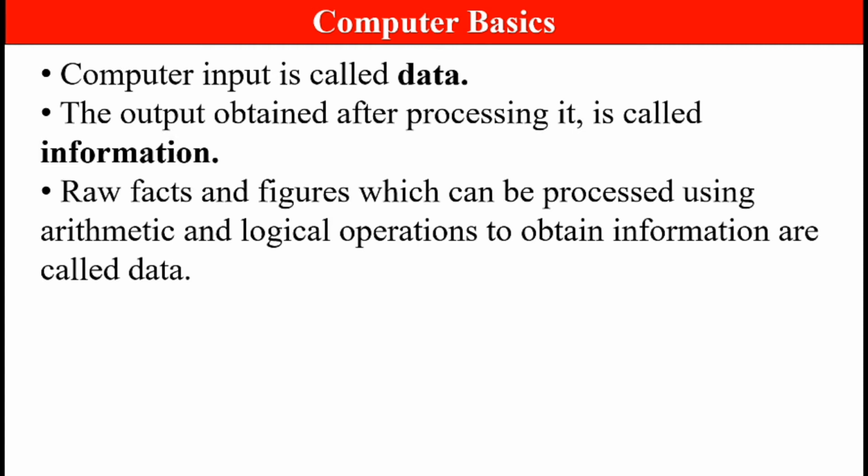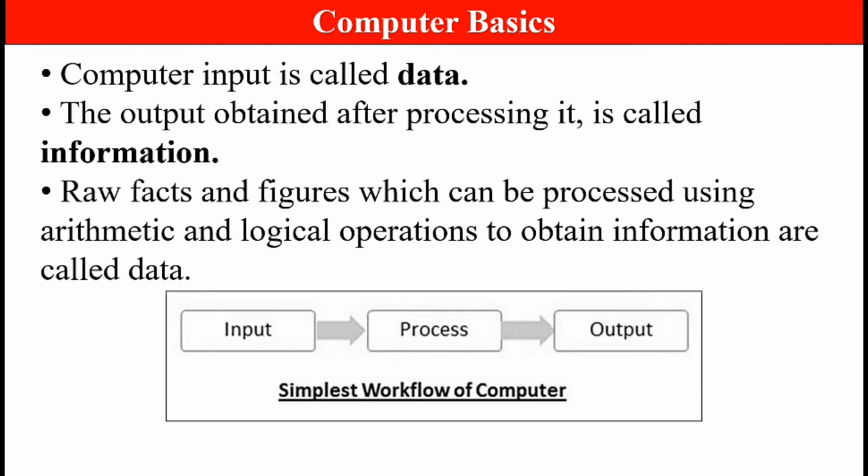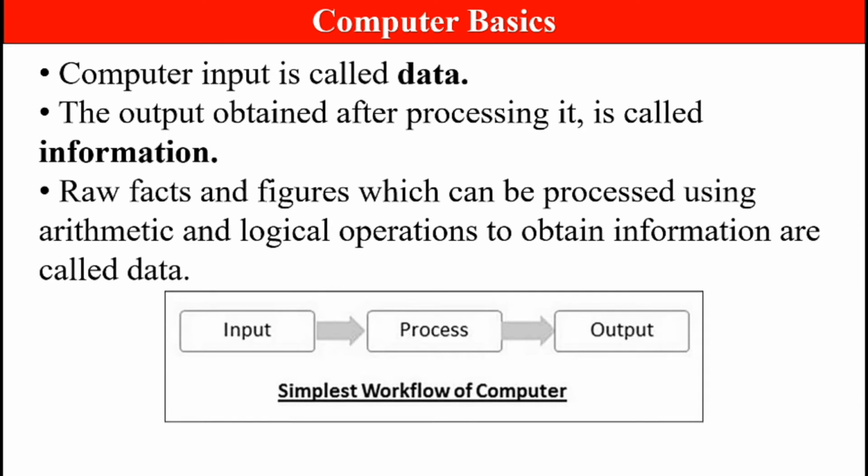Raw facts and figures which can be processed using arithmetic and logical operations to obtain information are called data. This simply means that the process which goes on inside the computer will be either arithmetic or logical operations.